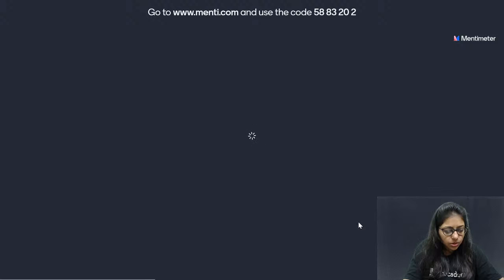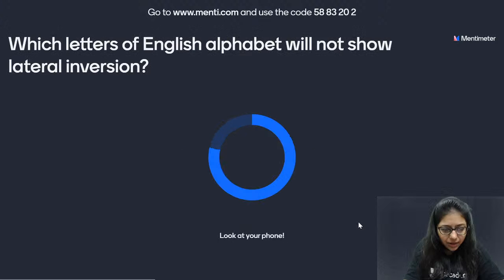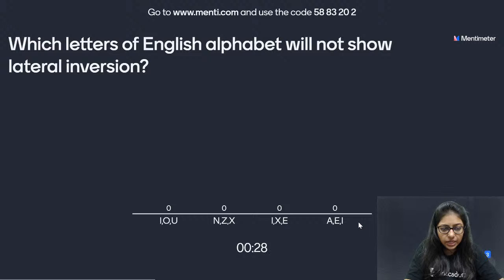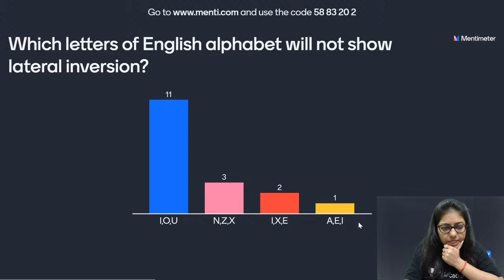So next question is, you people are testing your teacher as well. Which letters of the English alphabet will not show lateral inversion? You know what lateral inversion is. So which alphabets, when you see them in the mirror, will appear the same, will not look different? Which set of alphabets are they? Tell me, hurry up. And the answer is, in 3, 2, 1, IOU.